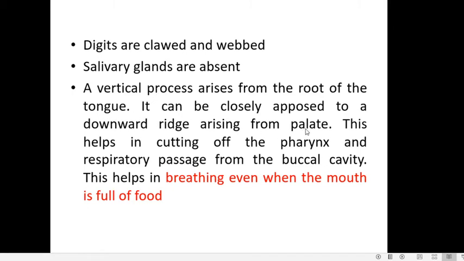From their palate, that is the roof of the buccal cavity, a ridge is projecting downward. So from the tongue a process projects upward, and from the roof of the buccal cavity a ridge projects downward. They can be closely opposed to each other. When they are closely opposed, the buccal cavity is cut off from the pharynx and the respiratory passage. So respiration can continue even when the mouth is full of food. This is also a characteristic feature seen in crocodilians.